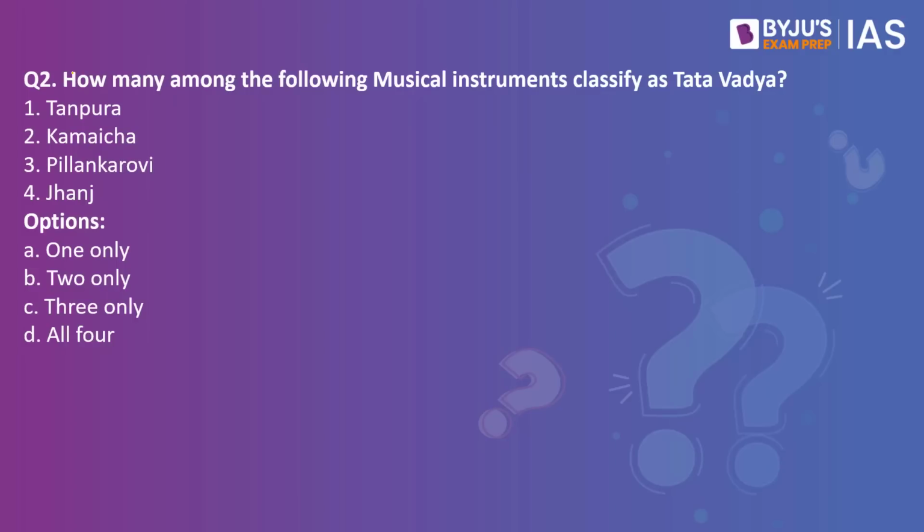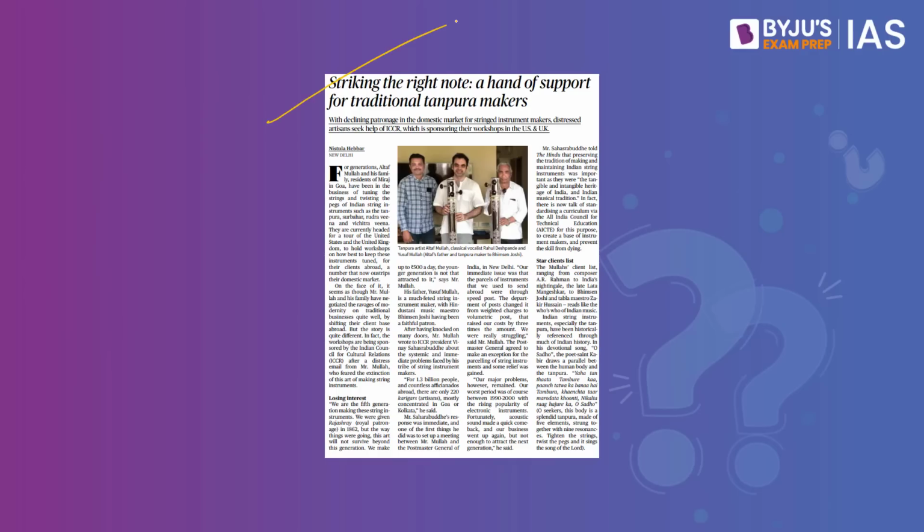How many among the following musical instruments classify as Tata Vadya? Number 1, Tanpura. Number 2, Kamaicha. Number 3, Pelankarovi. Number 4, Jhanch. What is the context? This article in the Hindu newspaper today has a reference to the Tanpura. And that is why this question.